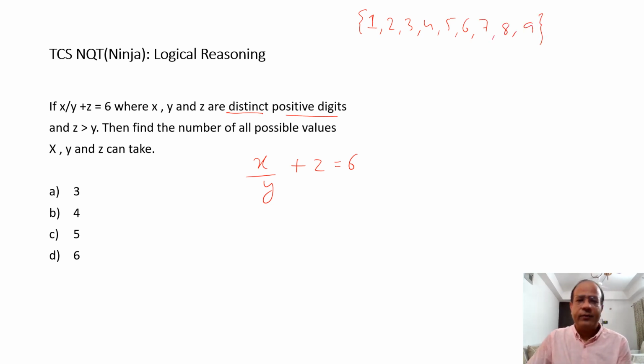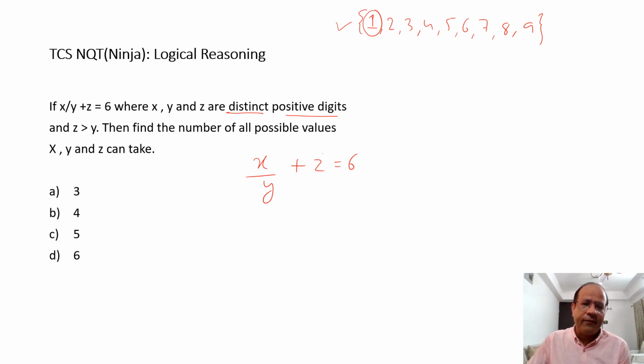So for x, y, z, they have to be distinct, and the set from which they need to come is like this, and they should sum up to 6 like this. Fair enough. If I choose 1 and divide by any of the other digits, it is going to be a fraction.